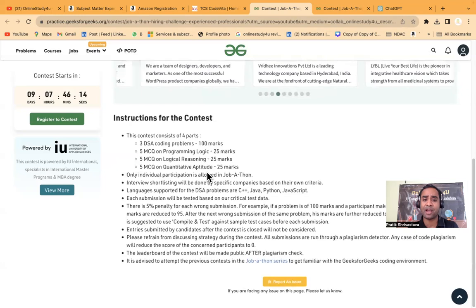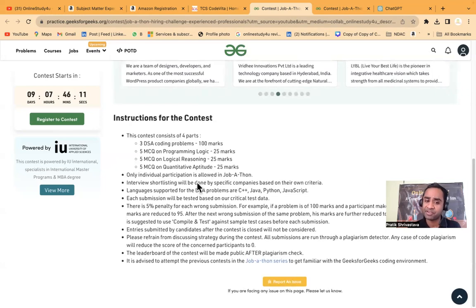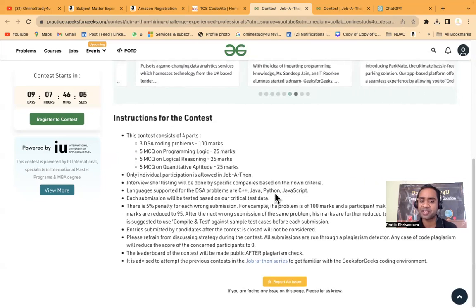At least you will get an idea of what companies actually ask. Only individual participation is allowed. Interview shortlisting will be done by specific companies based on their own criteria. Languages supported for DSA problems are C++, Java, and Python, and you can read the other instructions.